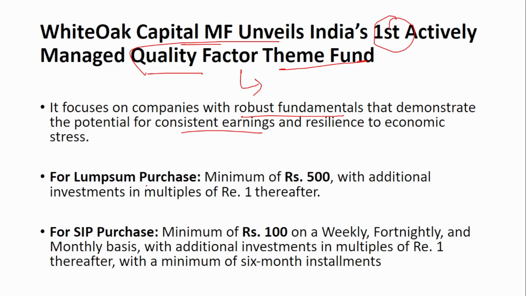Next is that for lump sum purchase, a minimum of 500 is required, and for SIP, a minimum of 100 rupees is sufficient. Either it can be a weekly, fortnightly or monthly basis. And minimum of 6-month installments is required. Okay, lump sum purchase 500, SIP minimum 100 and minimum 6-month installments.